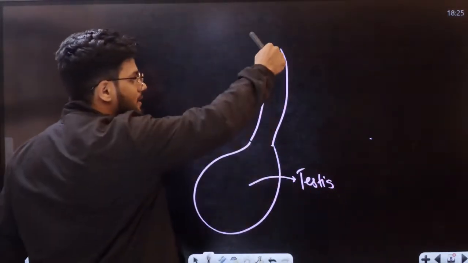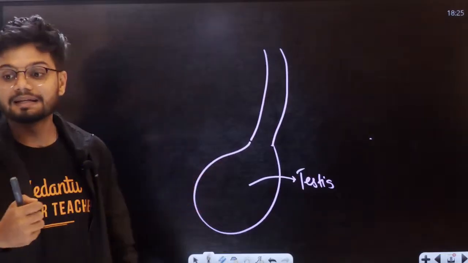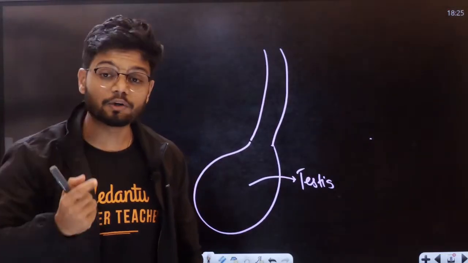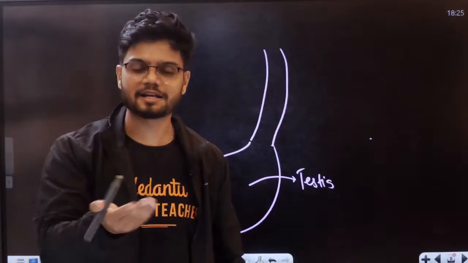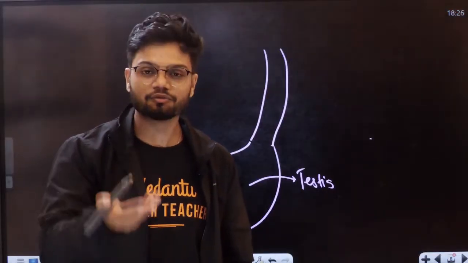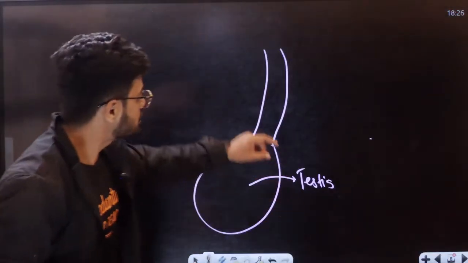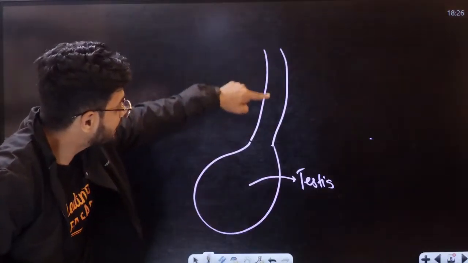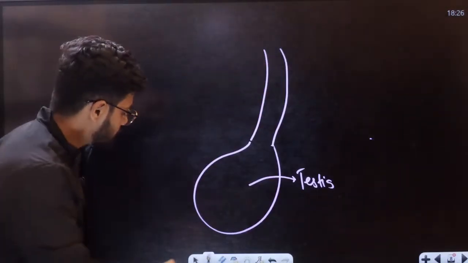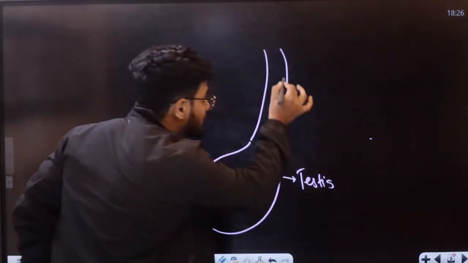This is called as inguinal canal. Remember, I told you that testis descend. From where will it descend? It has to fall from somewhere, no? It is actually falling from this region called as inguinal canal. From this inguinal canal, if this is scrotum here, the testis will descend like this.